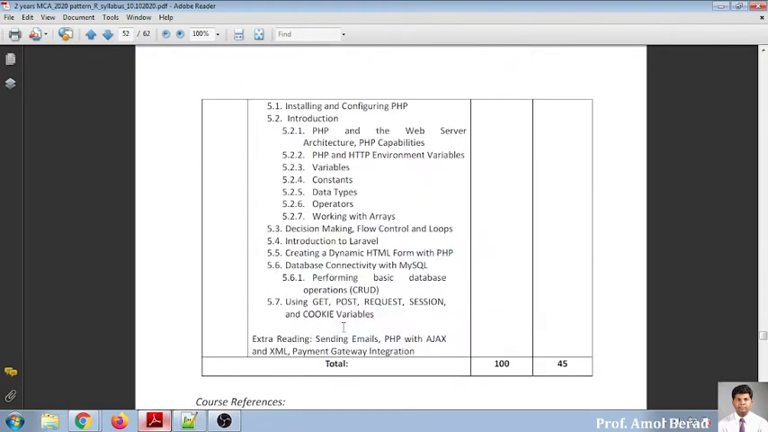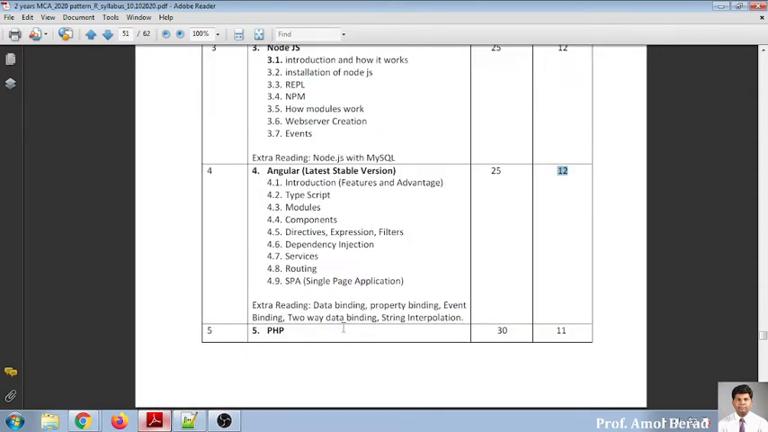And finally, we'll be moving to the dynamic, that is server-side scripting. That is nothing but your PHP. Again, the weightage will be 30 marks out of 50. A 15 marks question will be on this, PHP. A 10 to 15 marks question will be on Node.js and AngularJS.